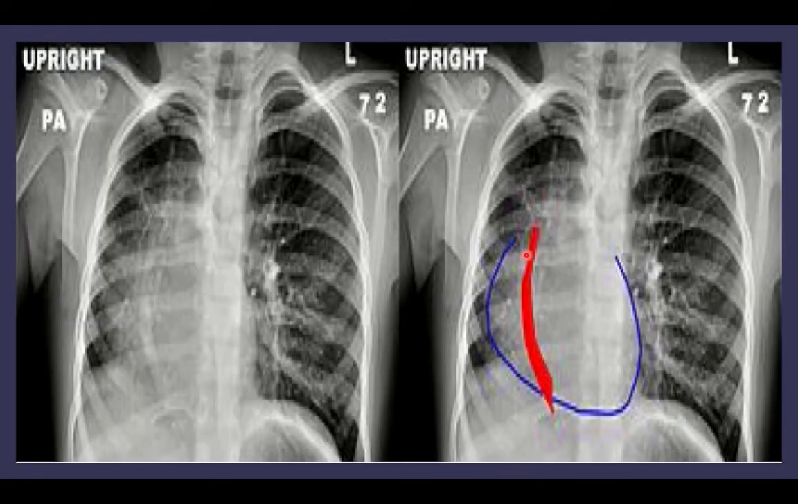This is another X-ray showing the characteristic white line of the pulmonary vein passing here, surrounded by consolidation.